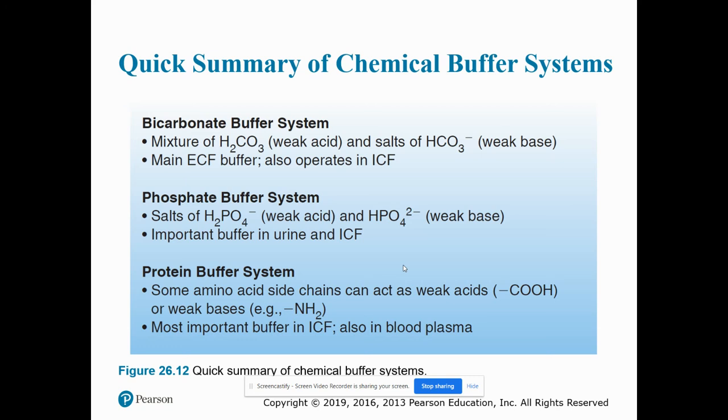This right here is an awesome summary of the chemical buffer systems. So we have the bicarbonate buffer system, which is a mixture of a weak acid and salts of bicarbonate. This is the main extracellular fluid buffer, and also operates some in the intracellular fluid. We have the phosphate buffer system, salts of this weak acid and weak base. This is an important buffer in urine and intracellular fluid. And then we have the protein buffer system, where some amino acid side chains can act as weak acids or weak bases, and this is going to be the most important buffer in intracellular fluid, also blood plasma.